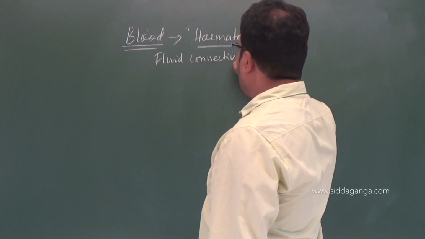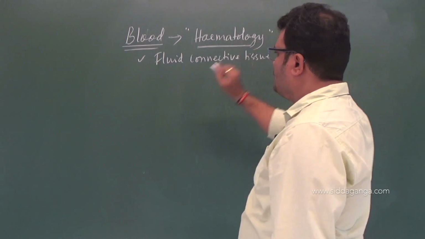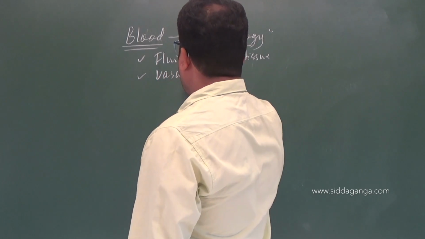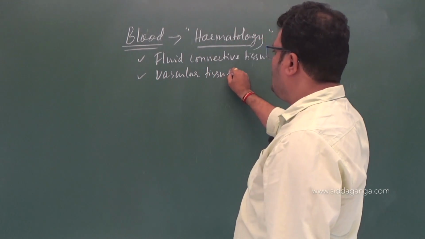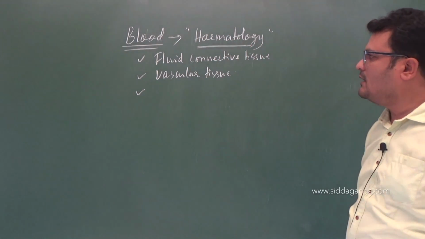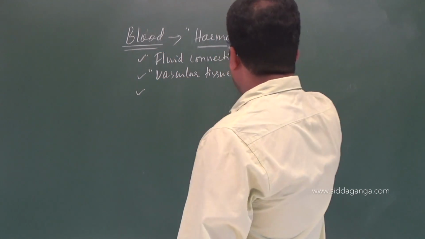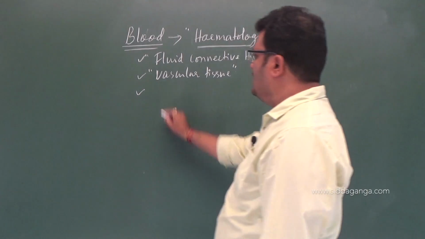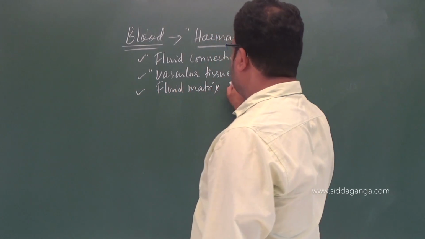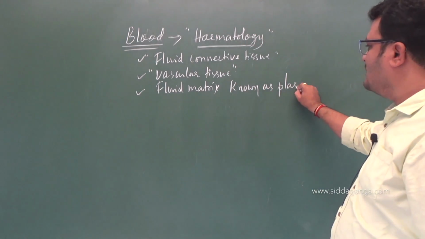Connective tissue. Note down these points: fluid connective tissue, and blood is also called the vascular tissue of animals. It is a fluid connective tissue, consisting of a fluid matrix known as plasma.